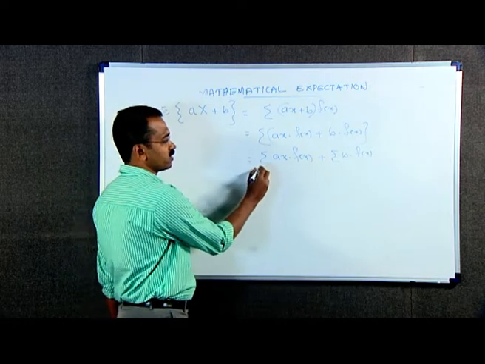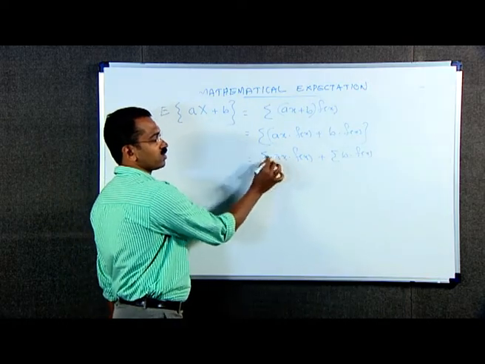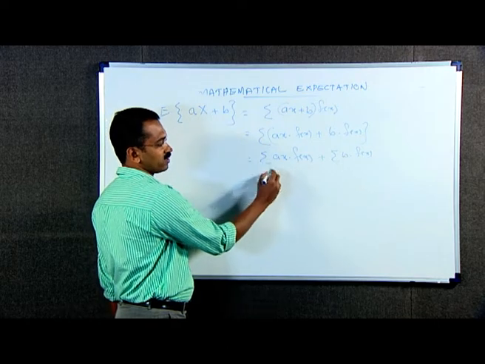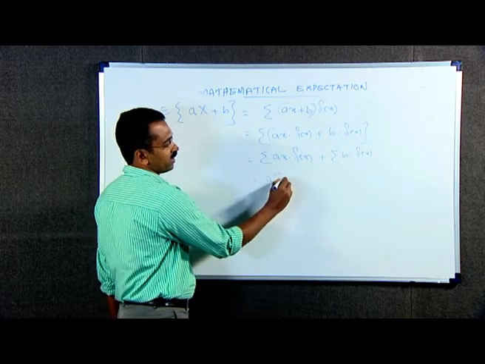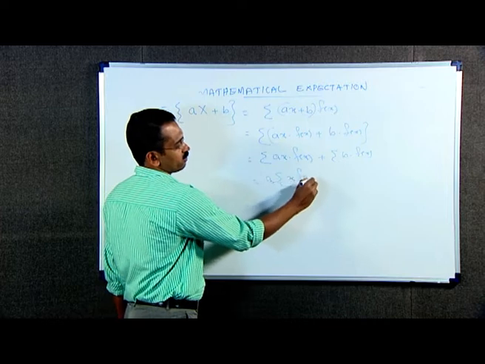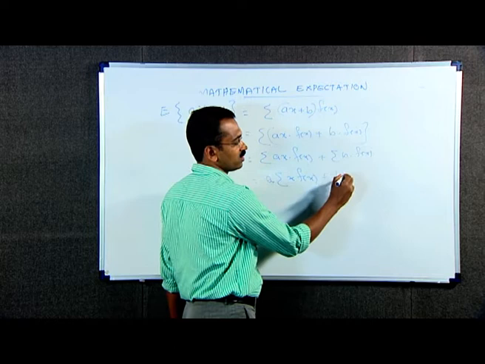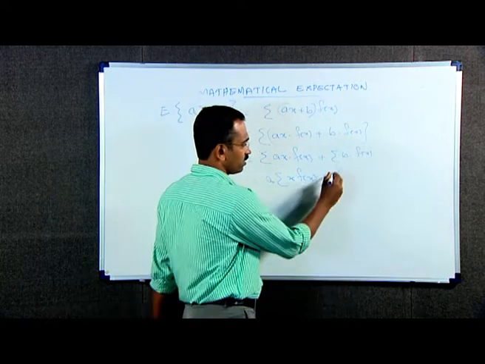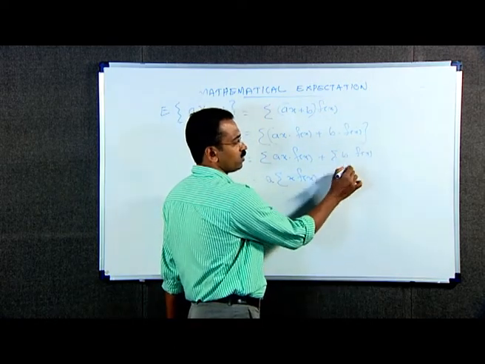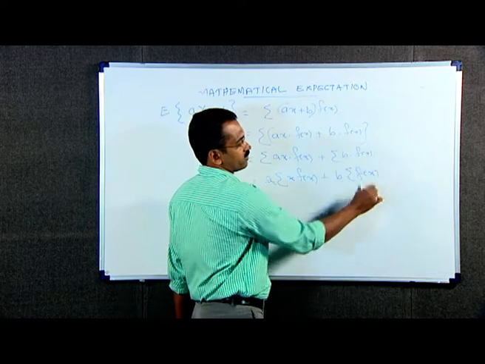Here summation is with respect to x, therefore a is a constant which can be taken outside, a into summation x into f of x, plus here b is a constant, therefore b can be taken outside, this term is b into sigma f of x.